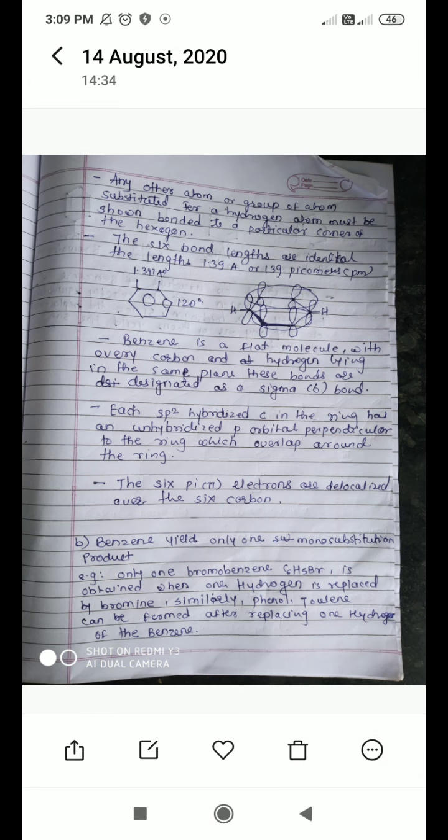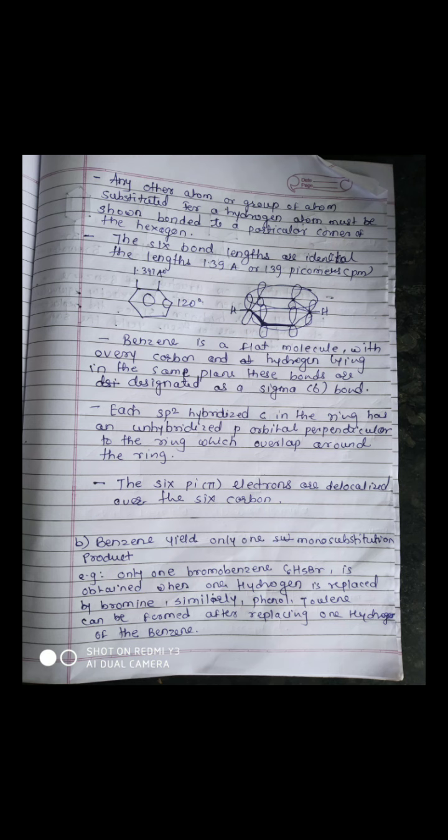Angstrom or picometer is the unit for bond length. You should keep in mind the bond length, because it is very useful as far as MCQs are concerned.